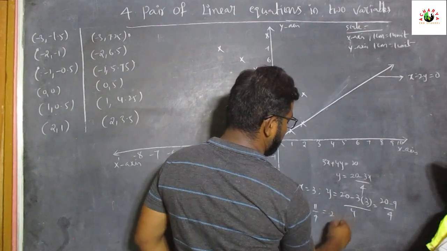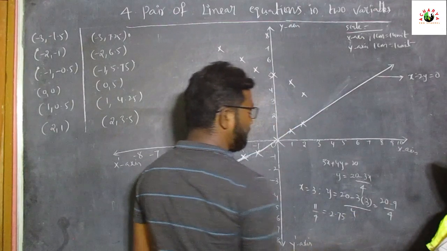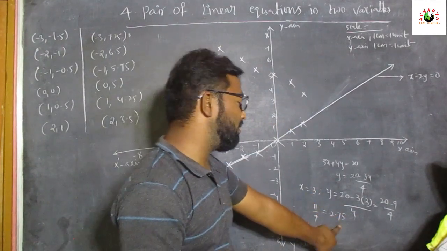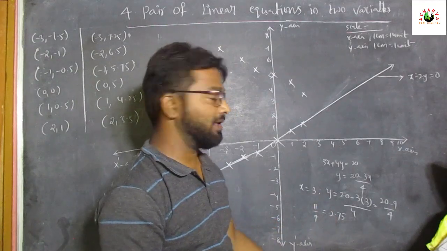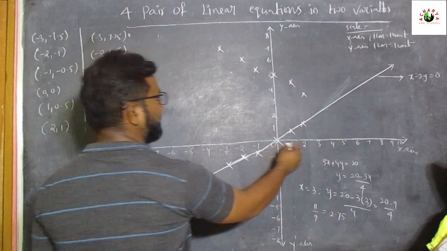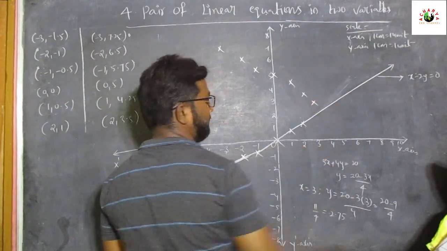4 7s are 28 and 4 5s are 20, so it is 2.75. If x is equal to 3, what is the value of y? 2.75. So 3 comma 2.75. So on the x axis 3 and on the y axis 2.75 here.